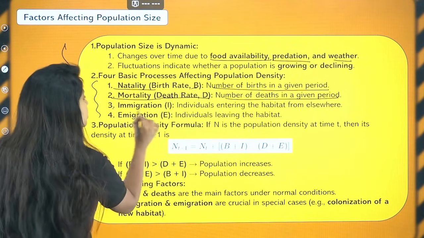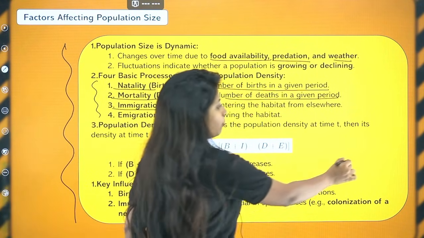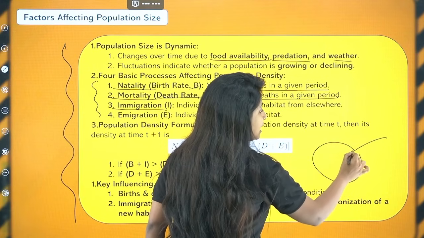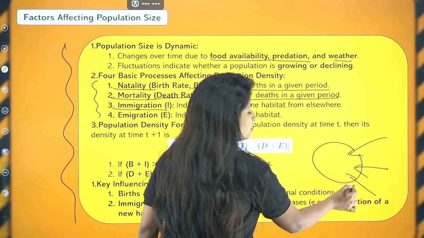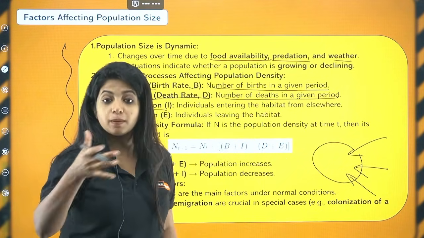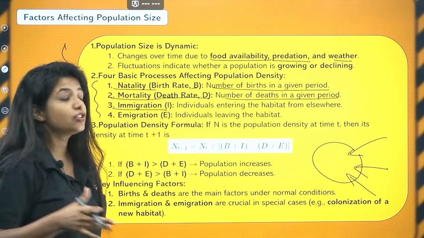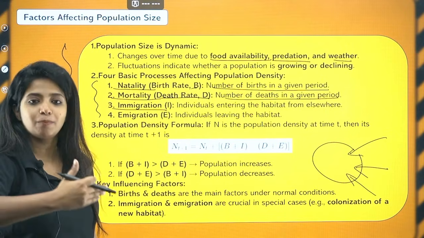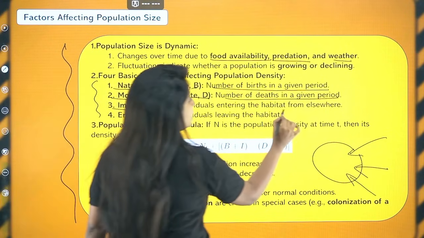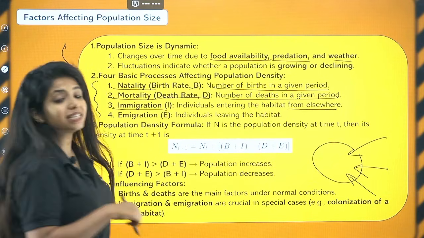Then you have immigration. Immigration means what? I have a population over here. From somewhere else, I get new organisms in this particular population. Some individuals are adding up there. This is known as immigration. That increases the population density. So individuals entering the habitat from elsewhere is known as immigration.